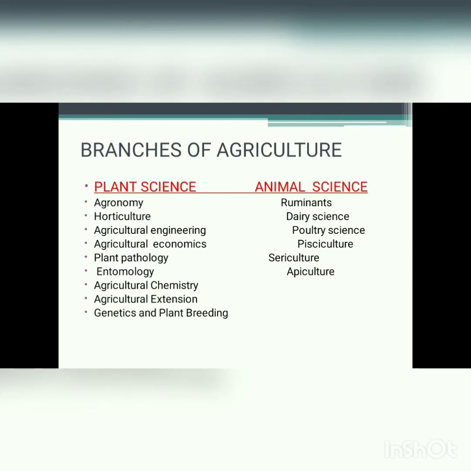Branches of agriculture. Agriculture has been divided into two branches, that is plant science and animal science. Coming to plant science: agronomy, horticulture, agricultural engineering, agricultural economics, plant pathology, entomology, agricultural chemistry, agricultural extension, genetics and plant breeding. Then animal science: ruminants, dairy science, poultry science, pisciculture, sericulture and apiculture.